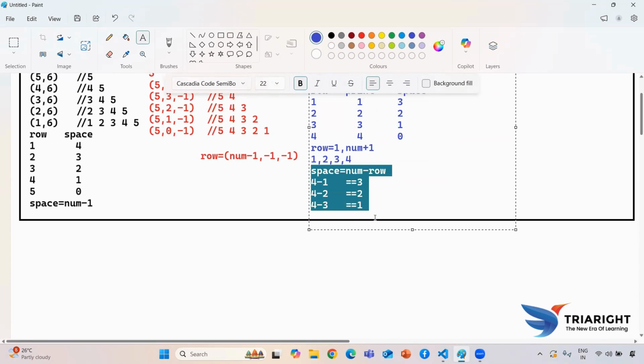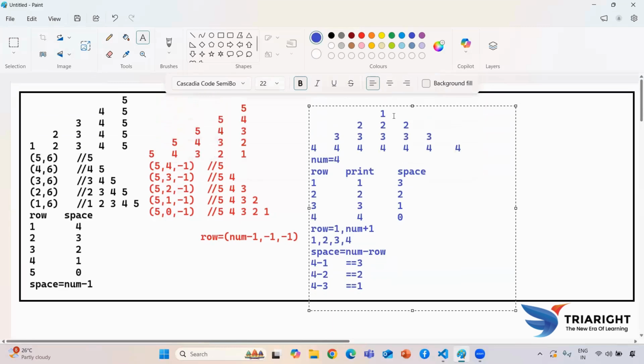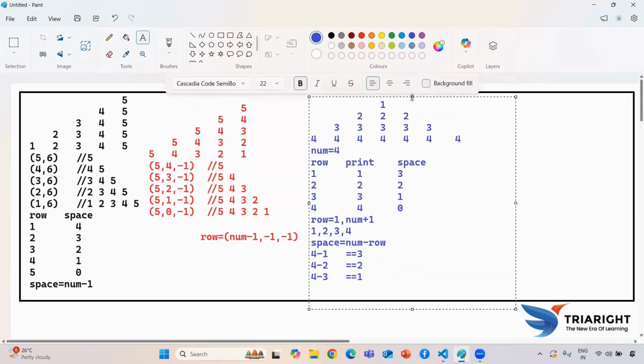Now we are going to take care of how to print this value. Guys, just see, every time my value will start from 1 only. If my number value is 5 also, it will start from 1. As you see here, the value increments by 2 each time: 1, 3, 5, 7, 9, just like that. So if I keep a value 1 and after every row I update it by plus 2, it will generate this.